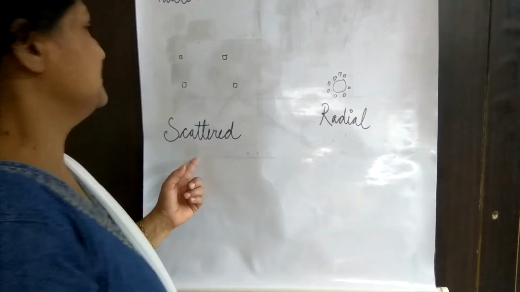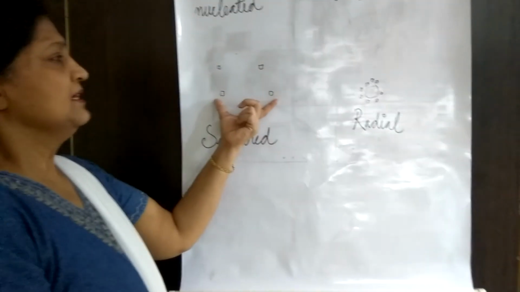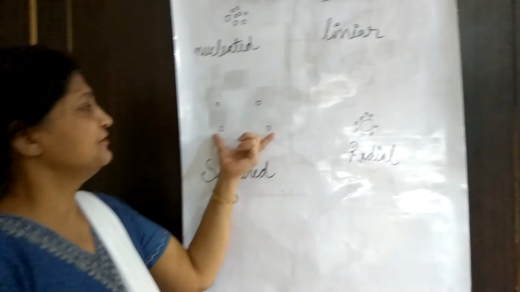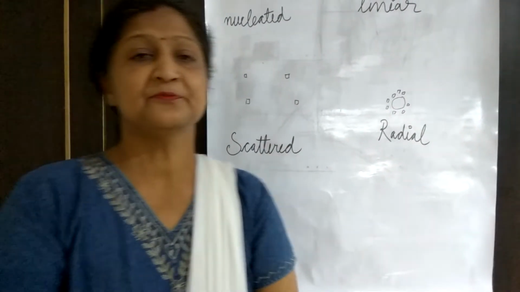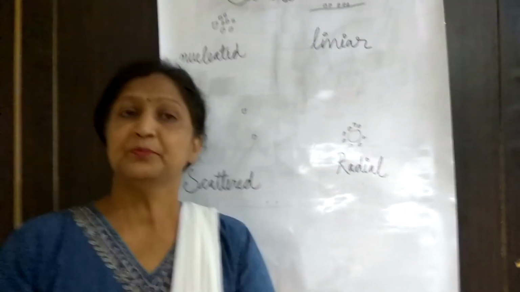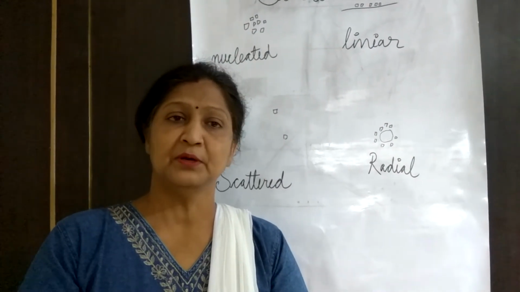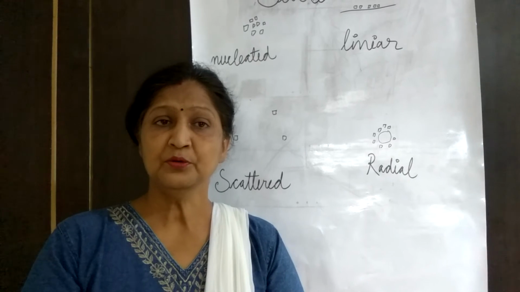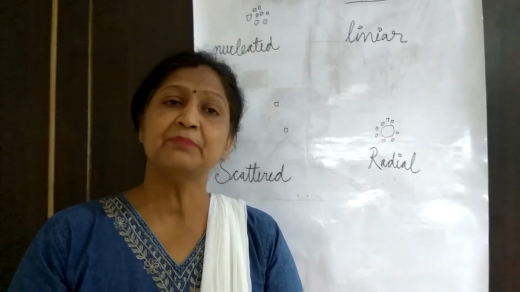Now the third type of settlement is known as scattered settlement. If you see the settlement, the red grids are very far apart. Generally, this scattered settlement is found in the mountainous region. In the mountainous region, the land is not flat. The undulating topography is there. So wherever the plain area is there in the mountain, the house is constructed. The houses are not very close to each other.